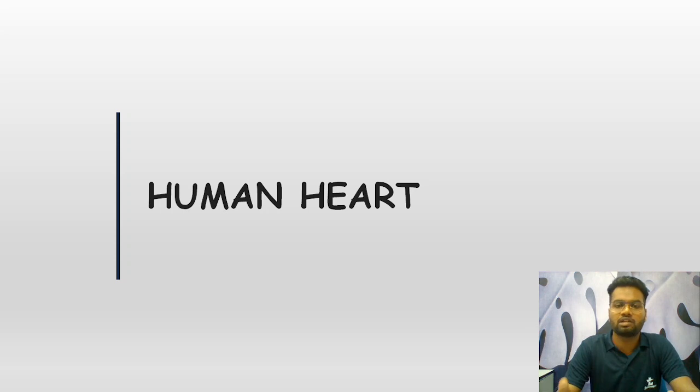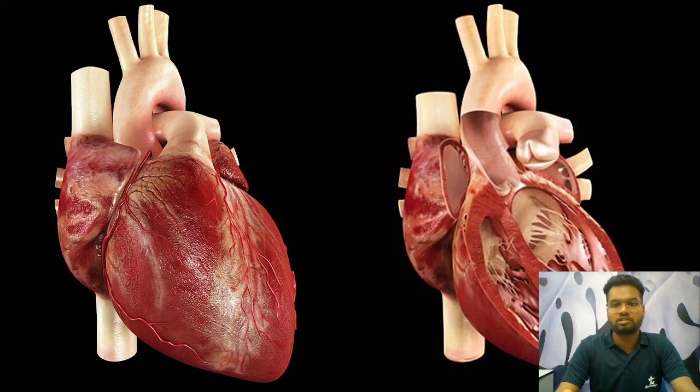So let's understand what the human heart is. The human heart is the pump house of our body, as we said. It is important, and it is made of strong cardiac muscles, one of the strongest muscles of the human body. Here is an illustration of a human heart in front of you, showing what a human heart actually looks like. It's not like the heart shape we say in day-to-day life. It is an actual illustration of how a human heart really looks.